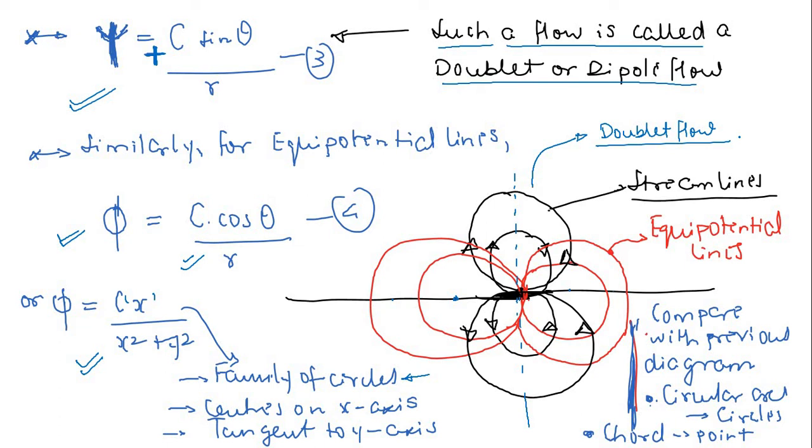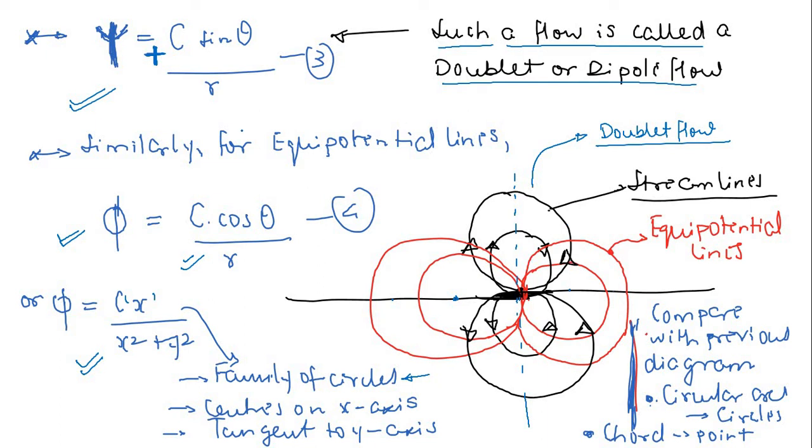So I think most of the things we discussed here, and let me check if I am missing any important point. Right, so I think most of the things are clear. Two constraints we have to keep in mind. First of all, the source and sink should lie close to each other, and then the strength K should be increased to an infinite value, a very high value, right? Then you can achieve a doublet flow, and in a doublet flow your streamline and equipotential line pattern will look something like this, right?